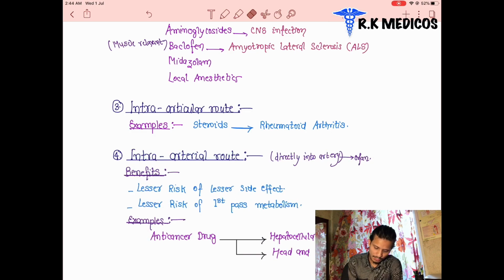Next one is intra-articular. Articular means joint basically. These are injected in the joints. In a rheumatoid arthritis patient, the patient is having inflammation in the joints. That's why they are injected directly in the local area, in the inflamed area, and those are steroid drugs. That is intra-articular route of drug administration.